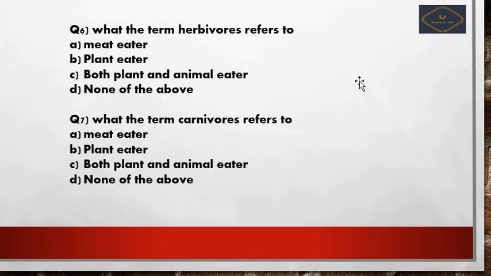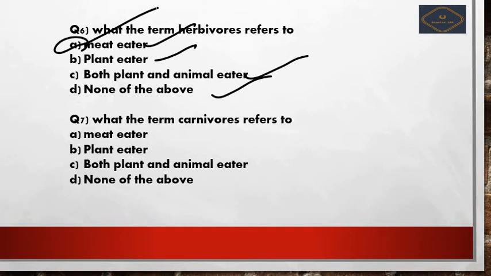Now we see what the term herbivores refers to. The options are meat eaters, plant eaters, both plant and animal eaters, none of the above. So here the option will be A, meat eaters.